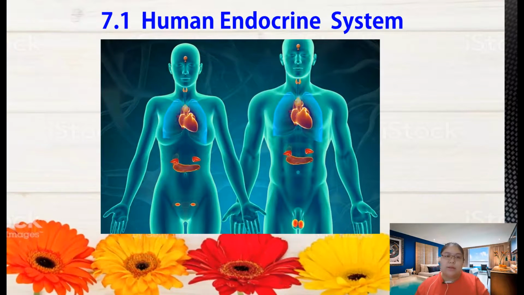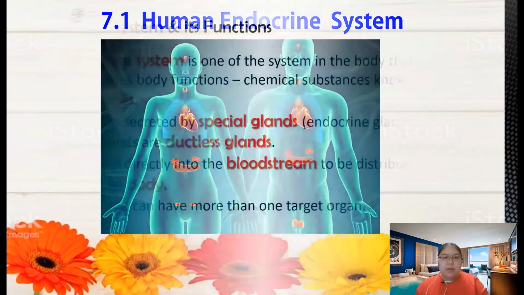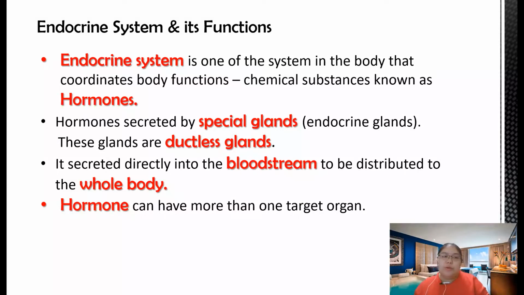Our lesson today is chapter 7, that's 7.1 Human Endocrine System. Okay, let's see what that is. Now we're going to introduce what the endocrine system is and its function.